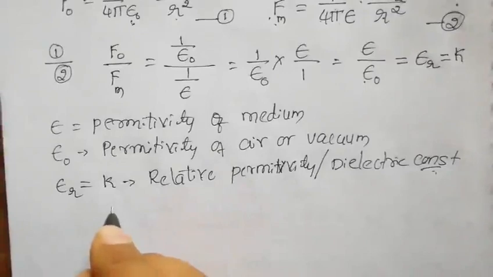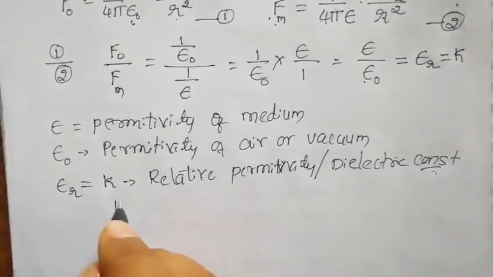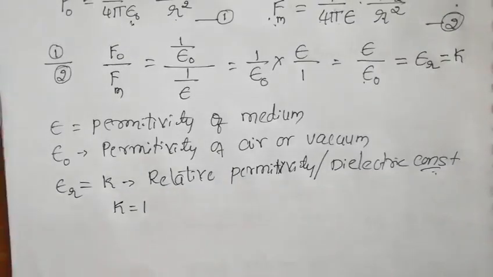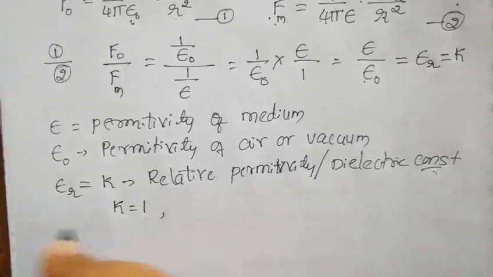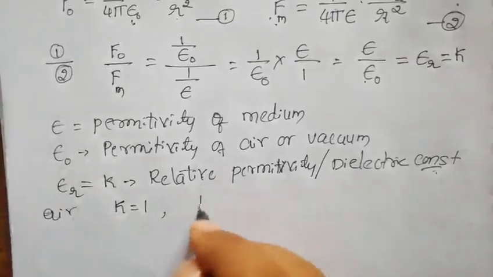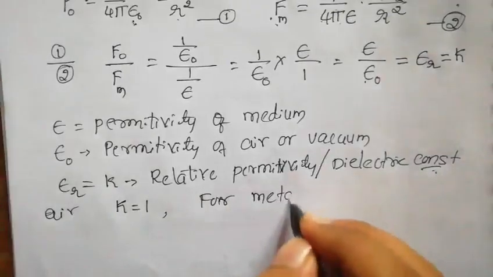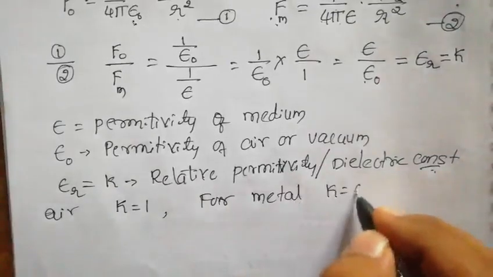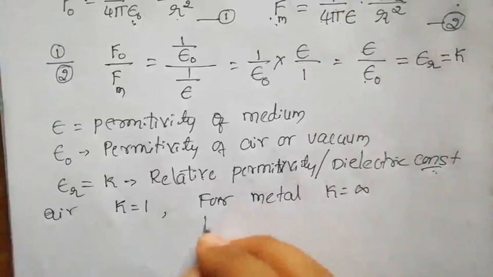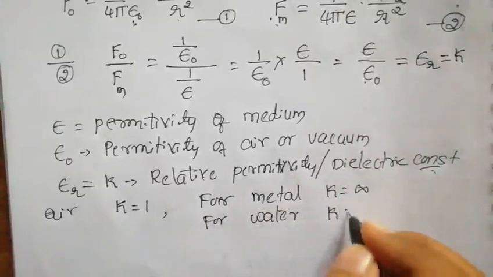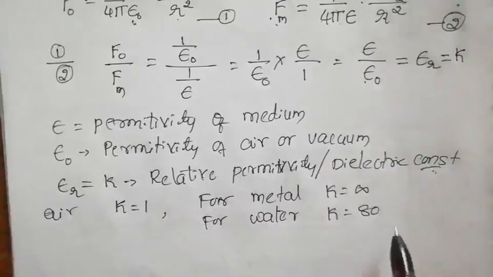If you take air or vacuum, K is about 1. For conductors like metals, K is infinity. For water, K is about 80. Sir, what is the unit for this?